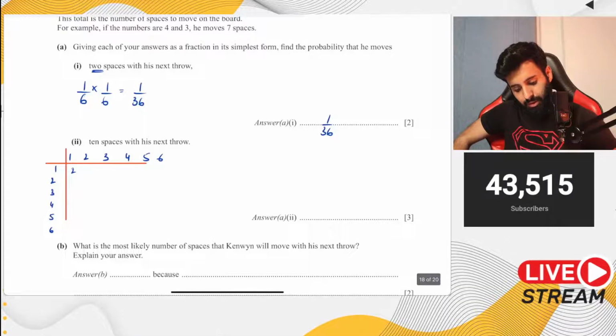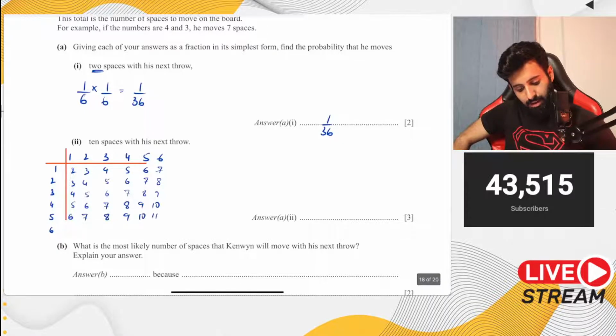So this is 1, 2, 3, 4, 5, 6. Then 2, 3, 4, 5, 6, 7. 3, 4, 5, 6, 7, 8. 4, 5, 6, 7, 8, 9. 5, 6, 7, 8, 9, 10. 6, 7, 8, 9, 10, 11, and 7, 8, 9, 10, 11, 12.